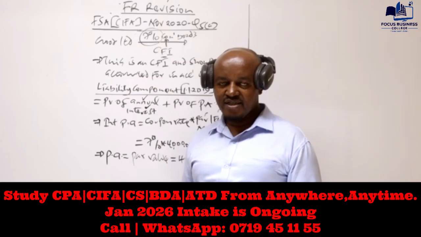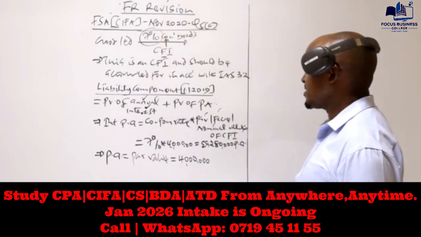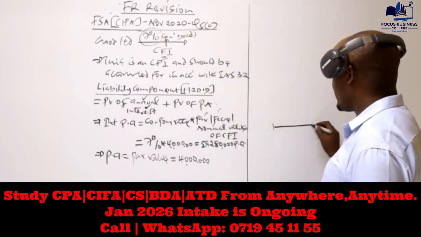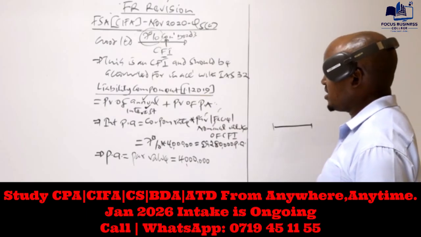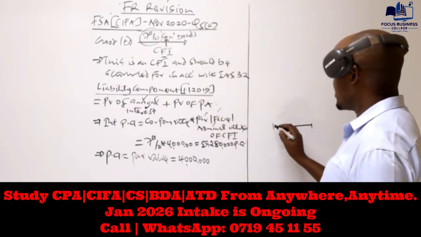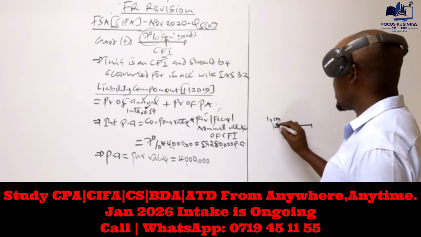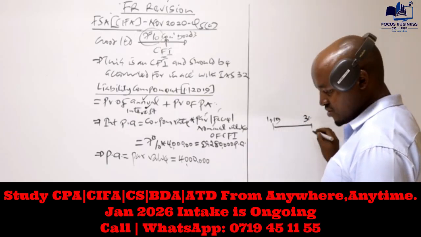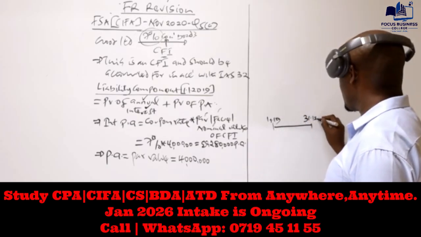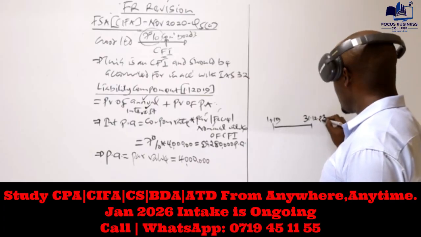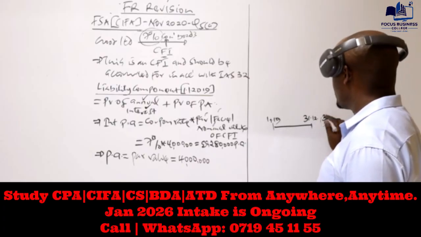So that is the redemption date, and it helps us know the life of these convertible bonds. They were issued on 1st January 2019, and they will be redeemed on 31st of December 2023. How many years do we have between those two dates?